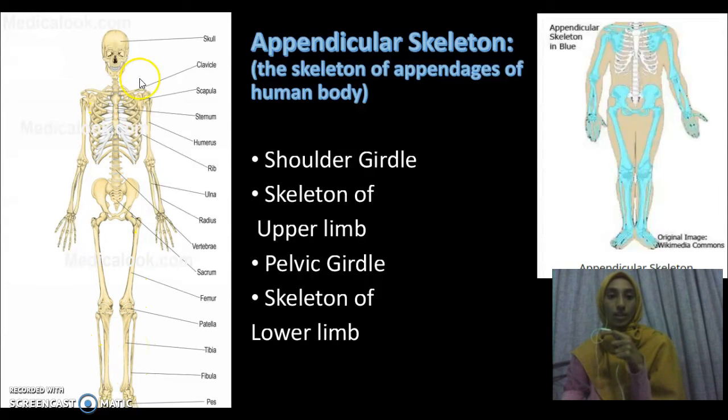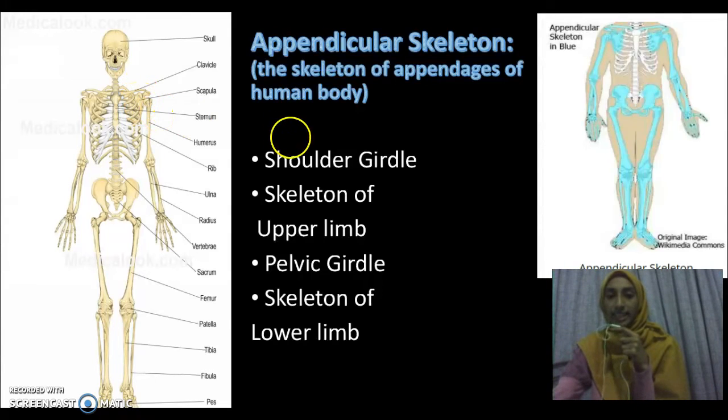Shoulder girdle. It connects the upper limb, which is the hand, with the trunk. Without this, our hands would not be connected to our body. The shoulder girdle has 2 bones, which are the clavicle and the scapula. Clavicle is up here, and scapula.